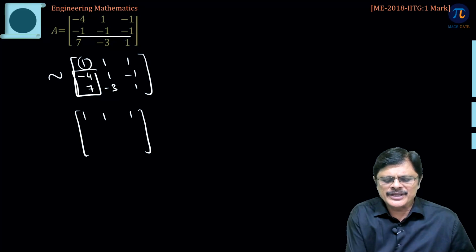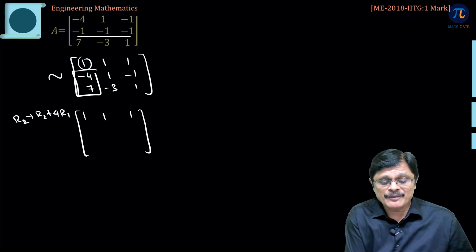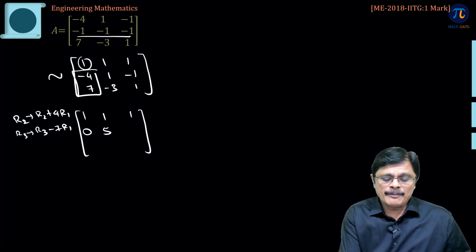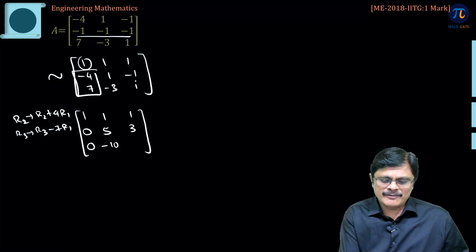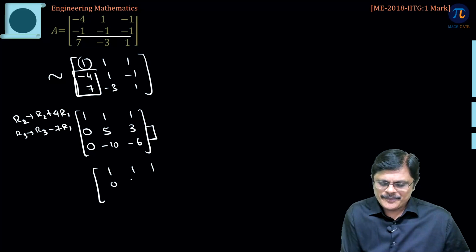First row as it is. Now, here I am doing the row operation, that is R2 is R2 plus 4 times R1 and R3 is R3 minus 7 times R1. So, minus 4 plus 4 is 0, 1 plus 4 is 5, minus 1 plus 4 is 3. Here 7 minus 7 is 0, minus 3 minus 7 is minus 10 and 1 minus 7 is minus 6. And if you observe, these two are proportional rows. So, keep one row and make the other row 0.